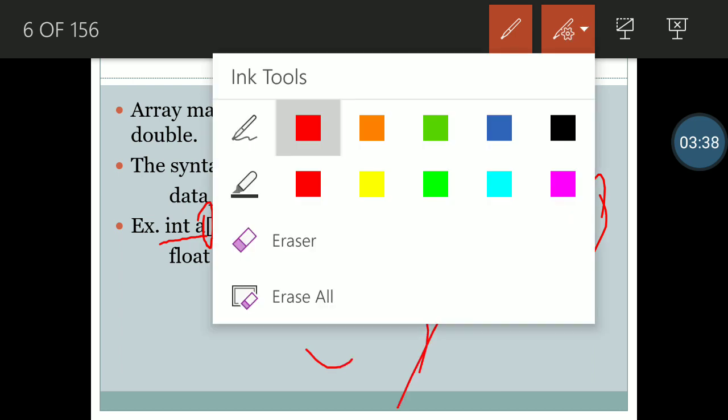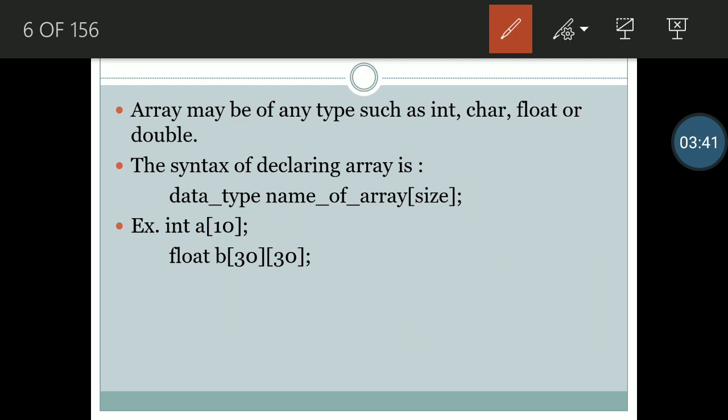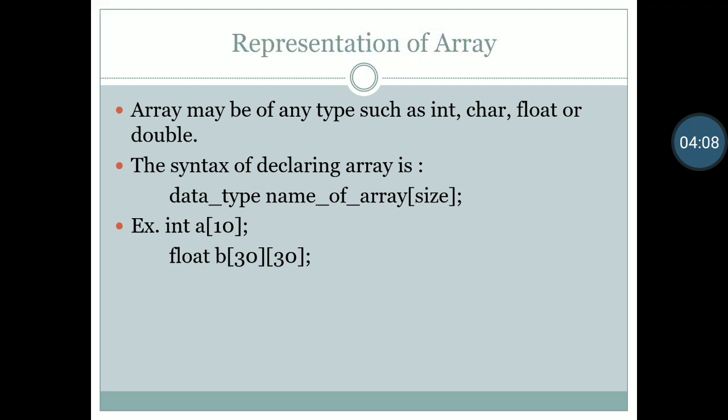Okay students, so this is a declaration of array. First one is a single dimensional array declaration, second one is a multi-dimensional, or we can say a two-dimensional array declaration. But remember that array declaration will have first the data type, second the name of array, and third the size of array. Okay, so this is the basic declaration or basic representation of array.